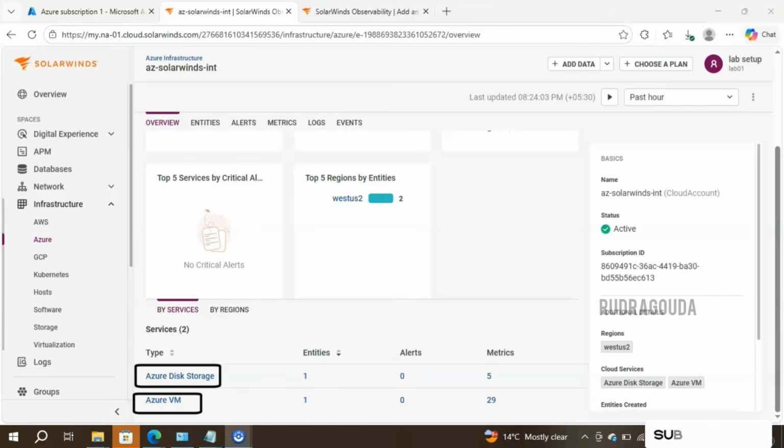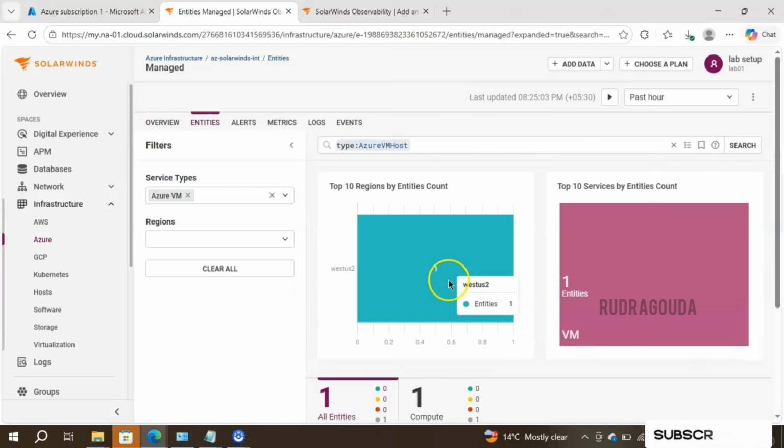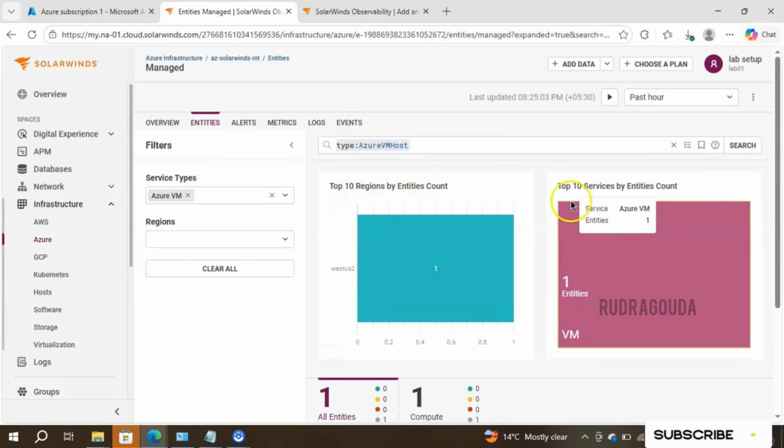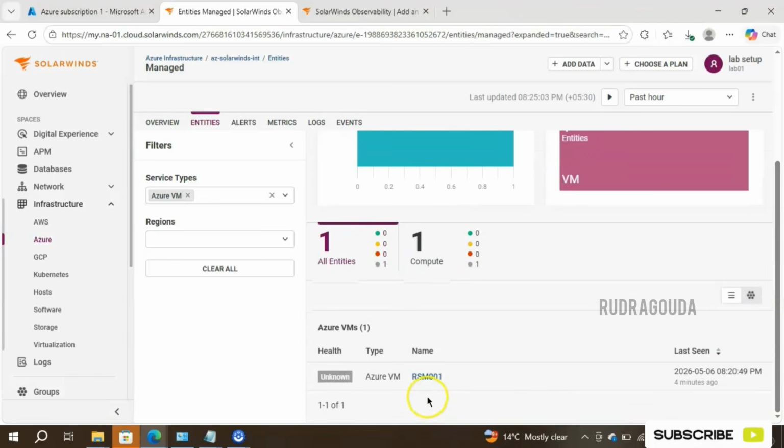It is clearly mentioning that in our Azure environment, currently there is only one Azure virtual machine. With the help of that, SolarWinds is able to give 22 different metrics. So what is the virtual machine name? Let me click on that, and if I go inside, it will show the exact name. Here are the top 10 regions by entity count and the top 10 services by entity count. I wanted to see the name of that virtual machine, so scroll down and you are able to see it. Yes, this is the one, RSM001.